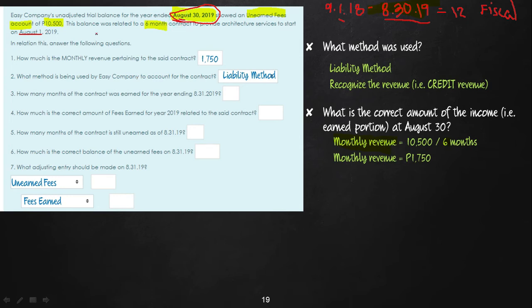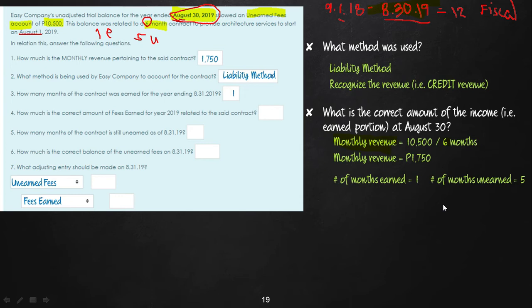So my question is, from August 1 to August 30, how many months is that? If you look at the calendar, that is 1 month. So 1 month is earned. Since it is good for 6 months, how many months are unearned? Since 1 month is earned, 5 months are unearned. So 5 plus 1 is 6. In this instance, we have number of months earned 1, number of months unearned 5. We can now answer question number 3. How many months of the contract was earned? Only 1, and that is August 1 to August 30.